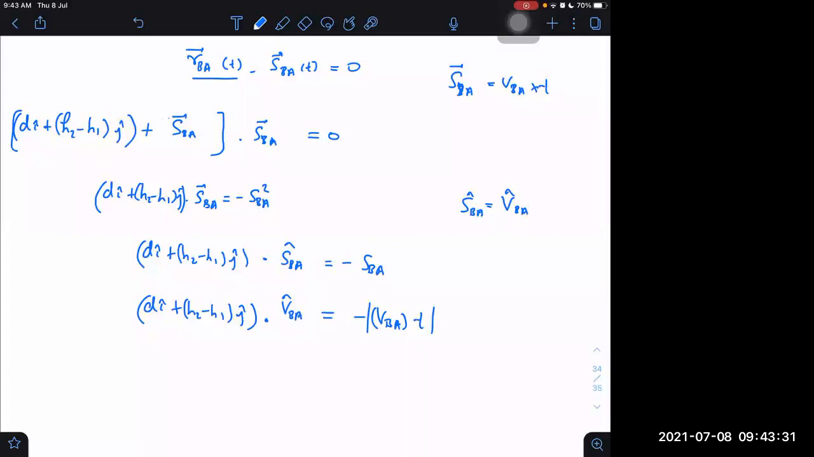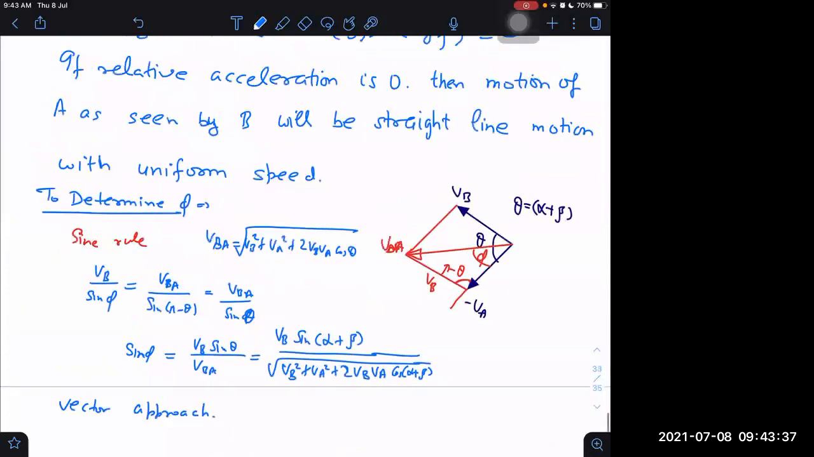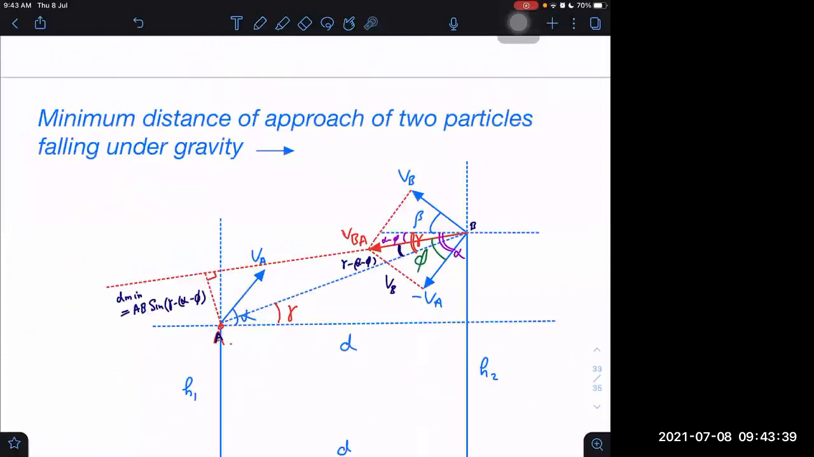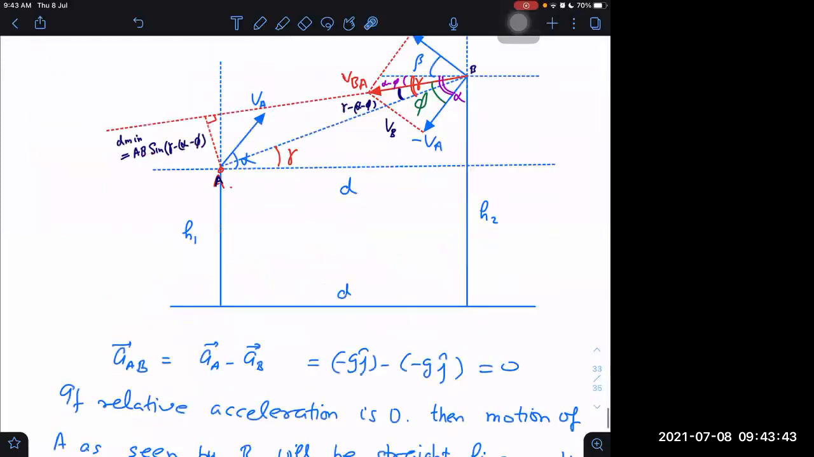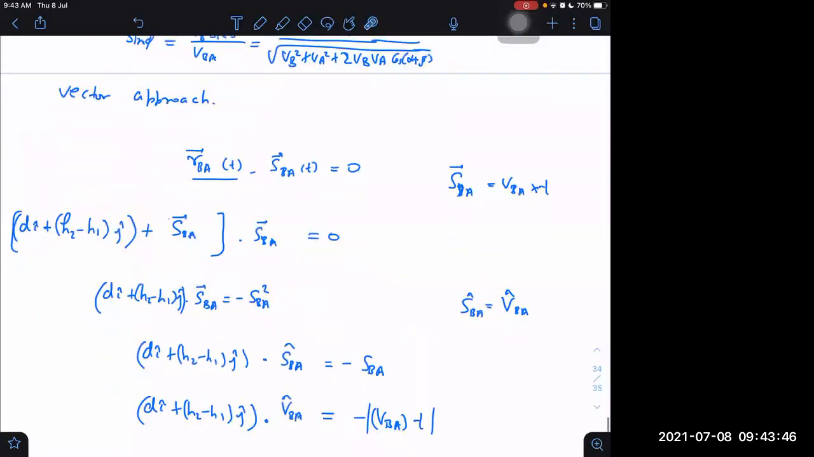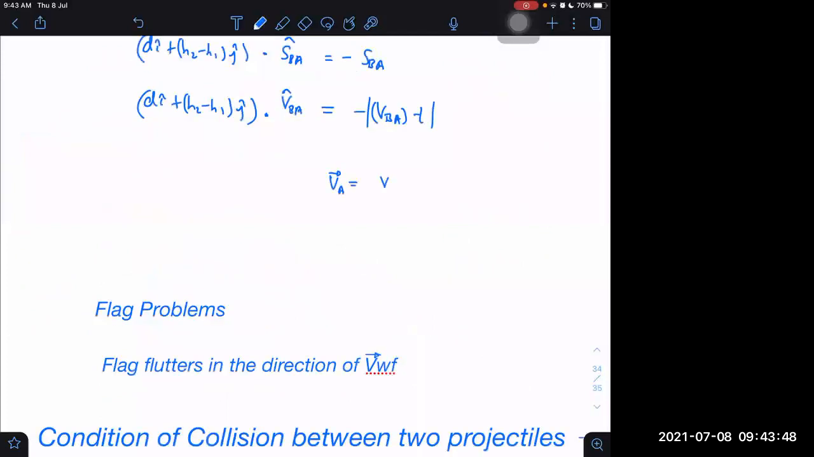Can we write in vector form? Not difficult, I think. VA is nothing but, I'm not even seeing the diagram, but I can tell what VA is because I know what angle it made with the positive x-axis. It made an alpha angle with the positive x-axis. Then what will it be? Just VA cos alpha i cap plus VA sin alpha j cap. Are you understanding so far? How to write VA? How to write VB?